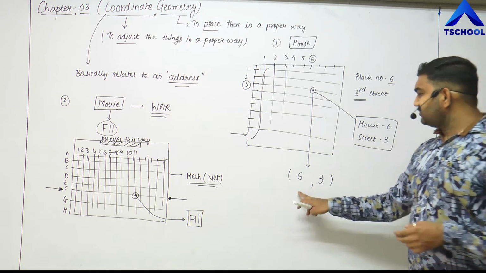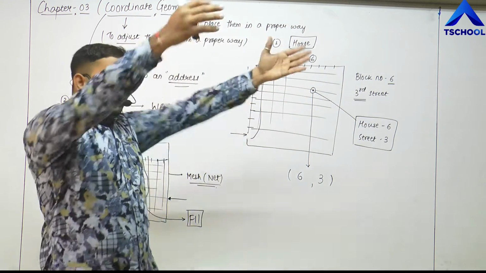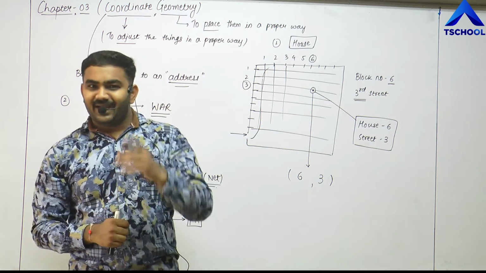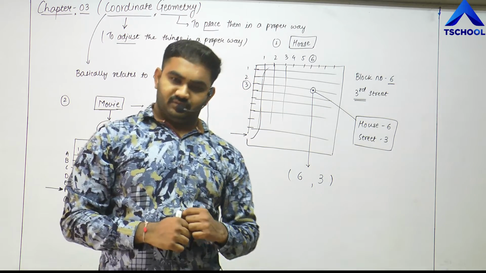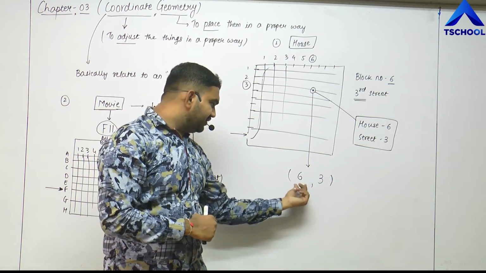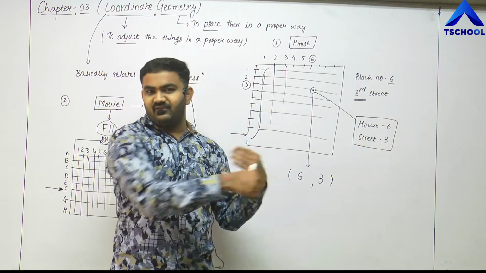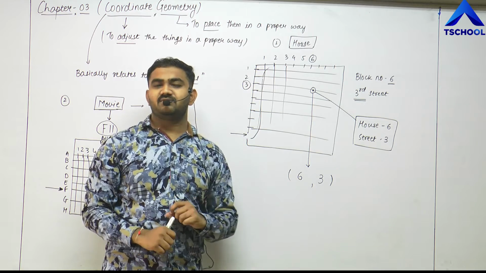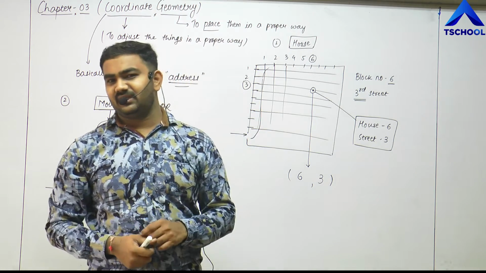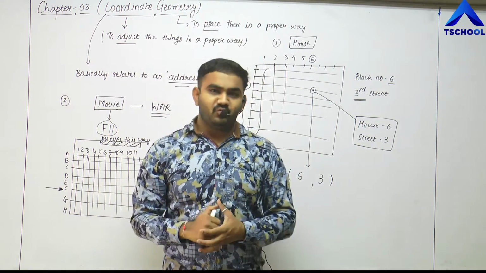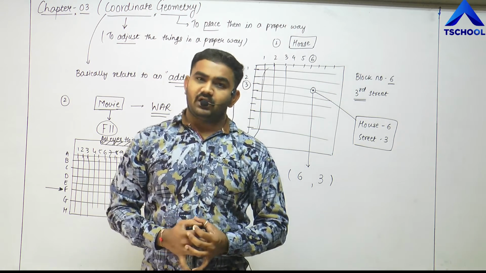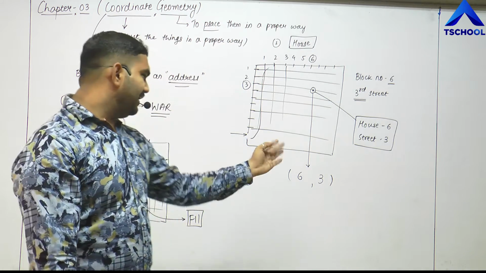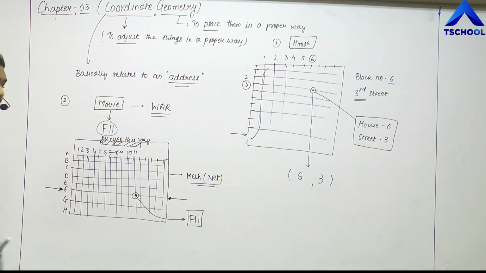So whenever we put these locations on the graph, the graph relates us to these points. When these points are located on graph paper, the first coordinate, these are known as the coordinates that we are going to study next. The first number, the first alphabet letter, whatever is written in the round brackets, leads us to the column, and the second one leads us to the row. So if you come to that, again that will be 6, 3.